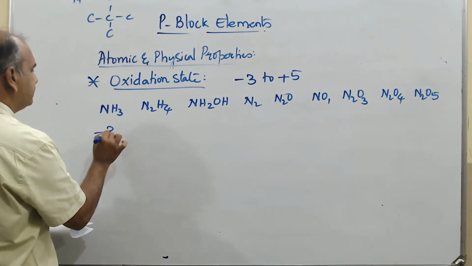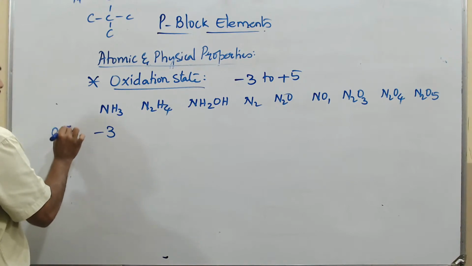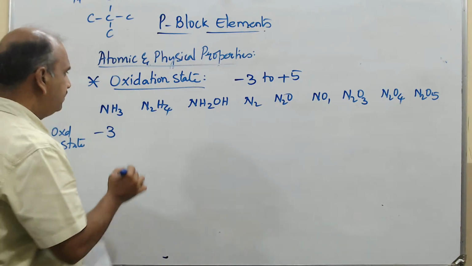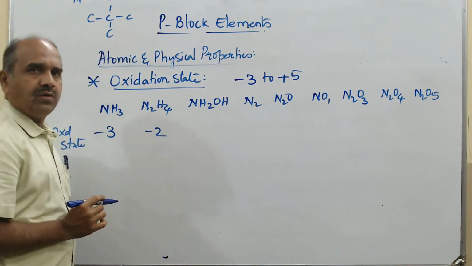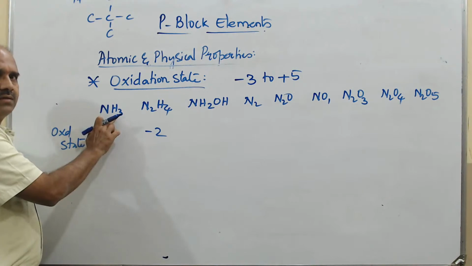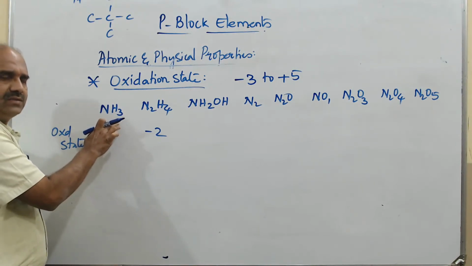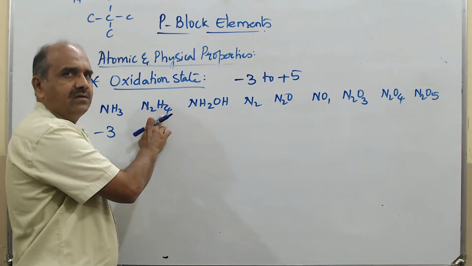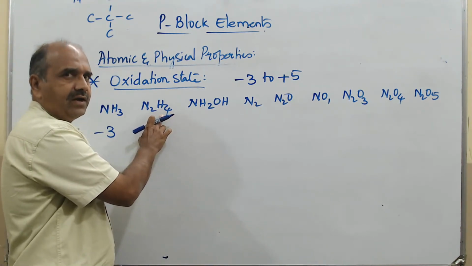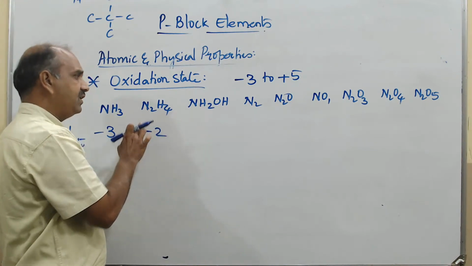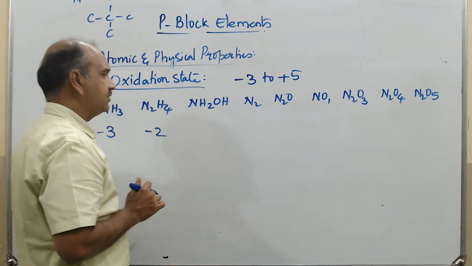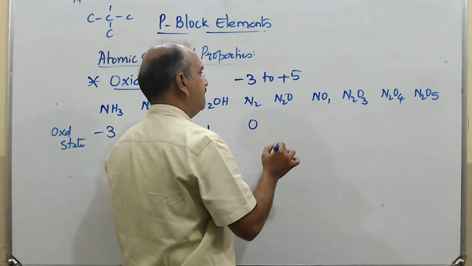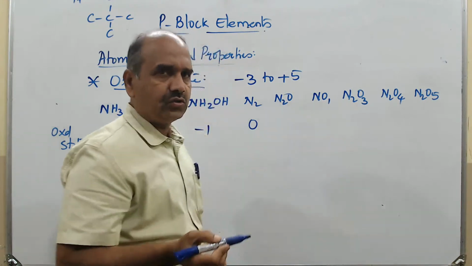In the NH3 it is -3. Oxidation state if you take, so for NH3 it is -3. So here it is -2 because hydrogen will be +1. So there are 3 hydrogens, so +3. So our nitrogen should be -3. Hydrogen here is +1, so there are 4 hydrogens. 4 hydrogens being balanced by 2 nitrogens, so each nitrogen -2. Then here it is -1. This is 0.